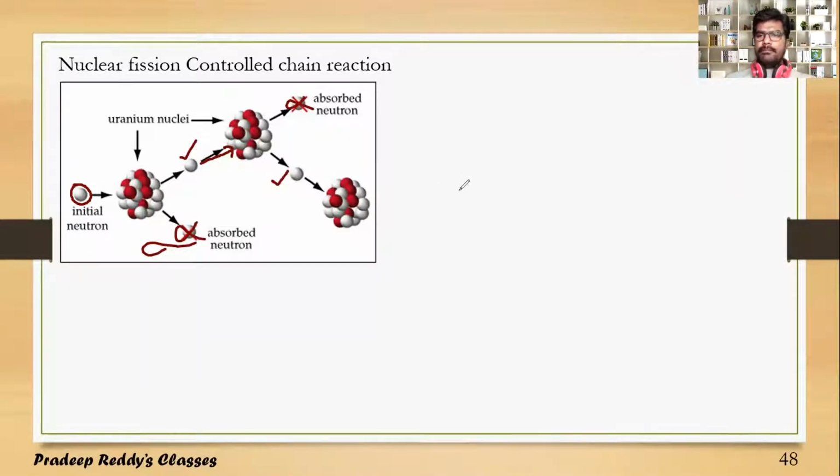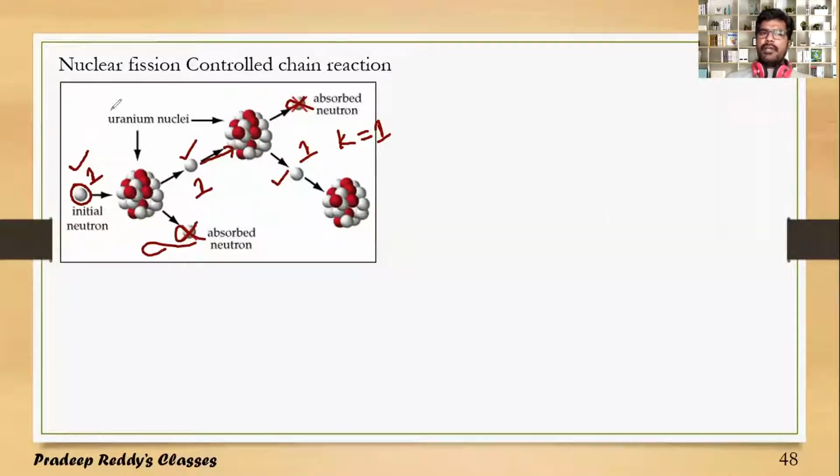So each time there is only one fission reaction taking place from generation to generation. In the first generation, the number of fission reactions is 1. In the second generation also it is 1. In the third generation also it is 1. Therefore, K will be equal to 1.